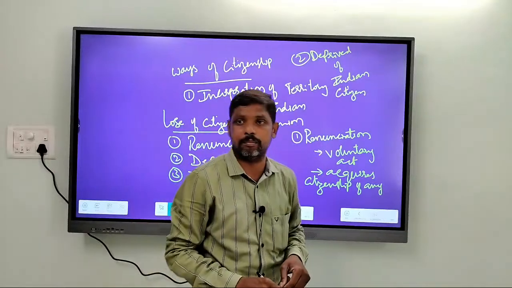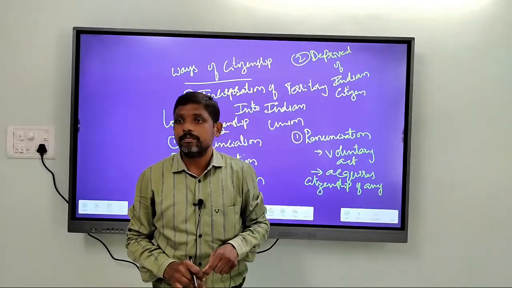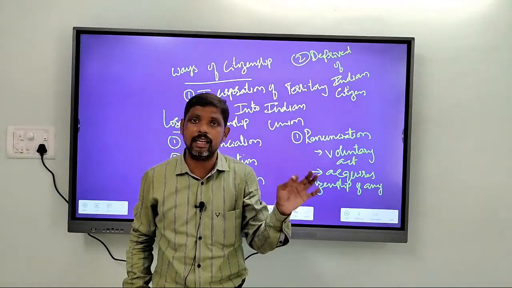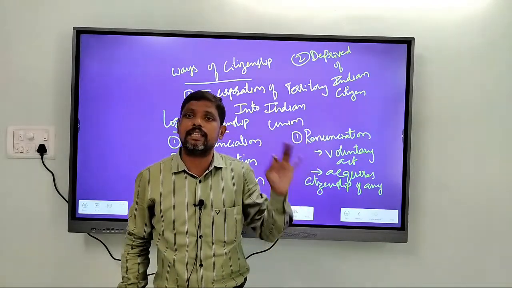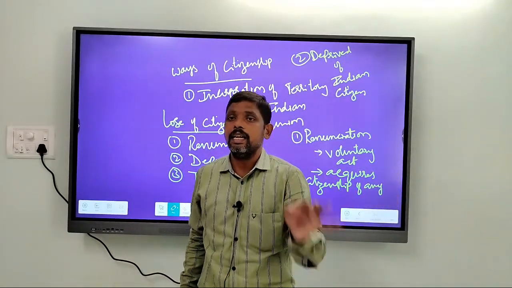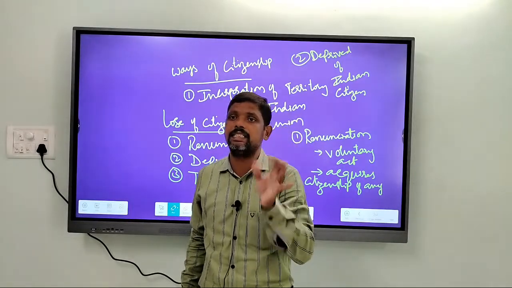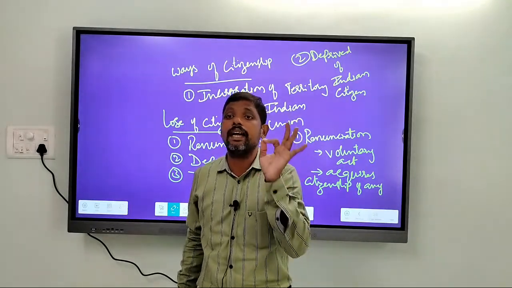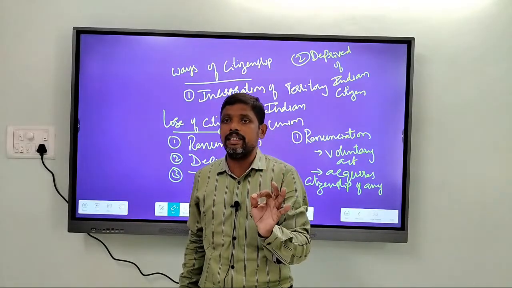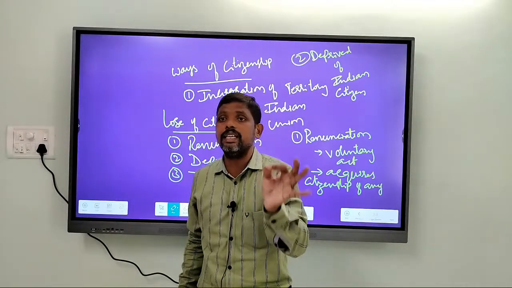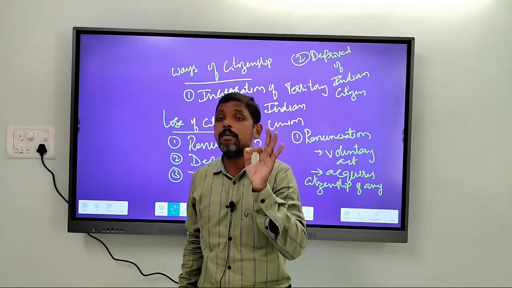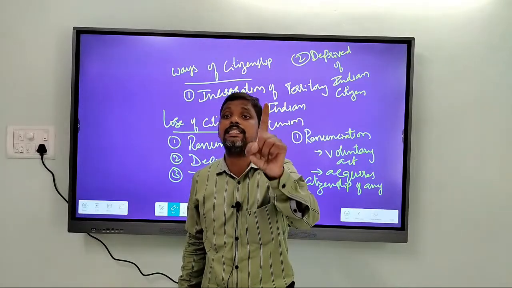And termination. Even without acquiring citizenship of any other country, if an Indian citizen acts against the constitution, or violates the sovereignty, unity, or integrity of the nation, this can be a ground for the government of India to terminate the Indian citizenship.